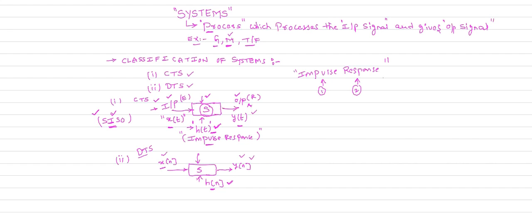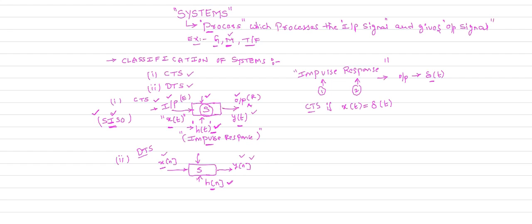The impulse response is nothing but the output of your system due to an impulse input. Whenever you apply the impulse signal as an input to your system, for a continuous time system, the impulse signal is denoted by delta of t.